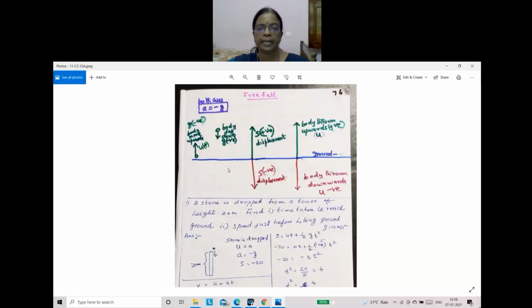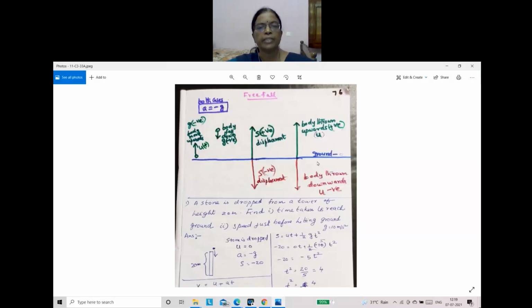Downward displacement, not distance, children, displacement is negative. And when a ball is thrown downwards from the roof of a building, u is negative.